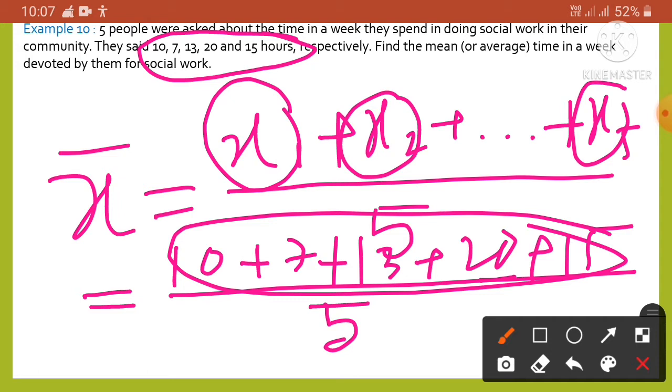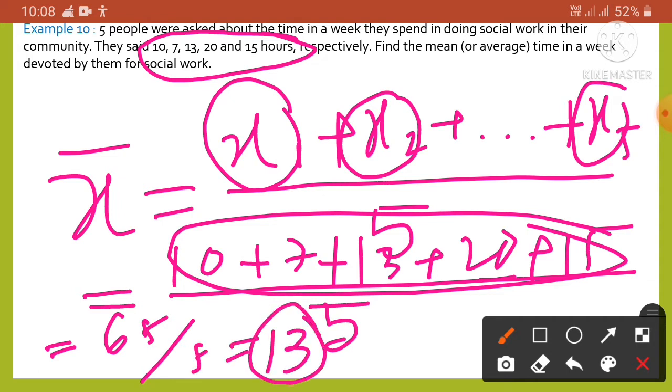So 65 by 5 gives 13. So the mean time spent by these 5 people in doing social work is 13 hours in a week.